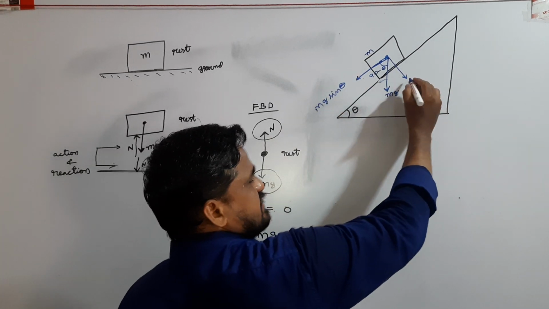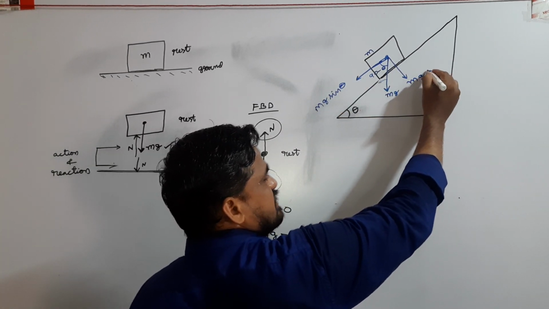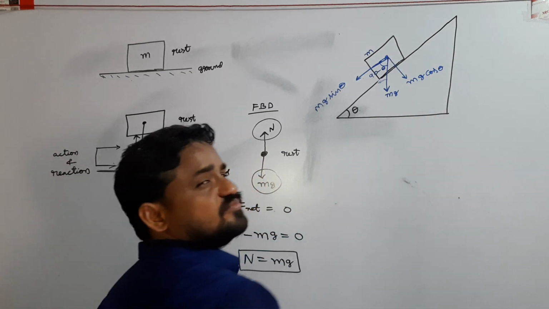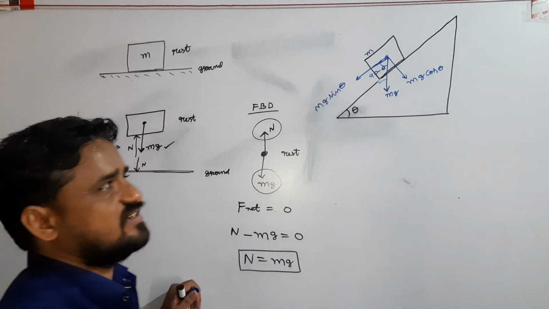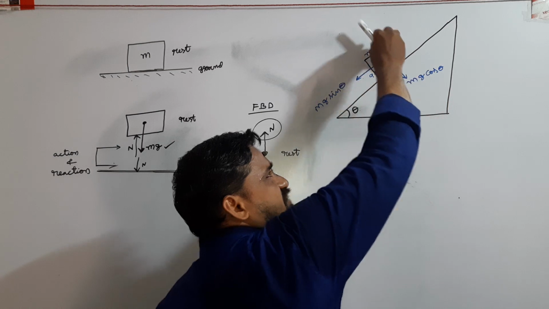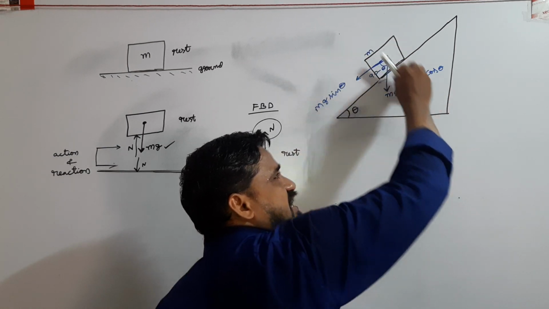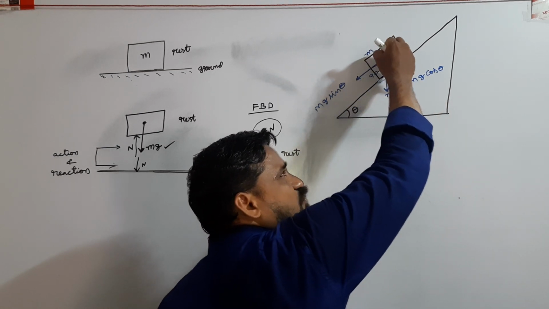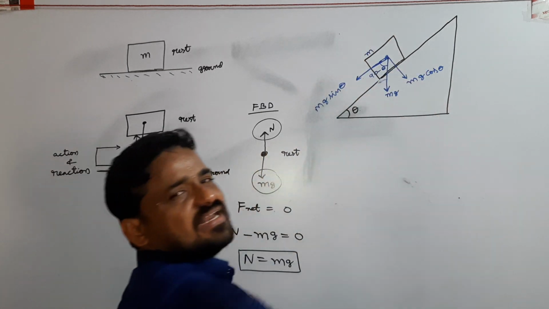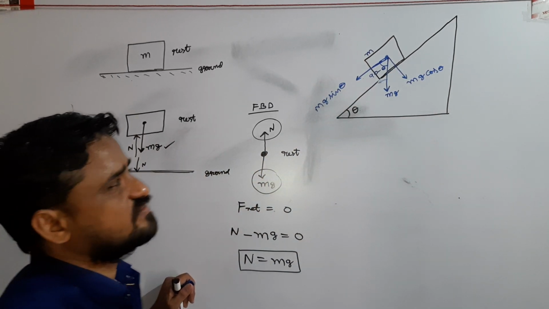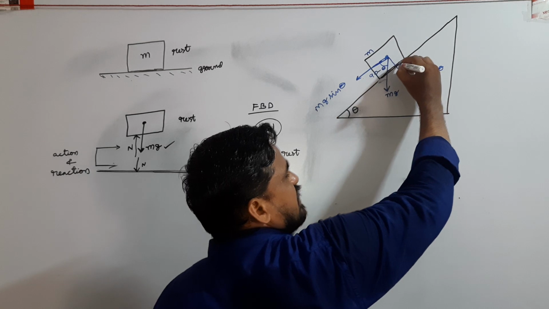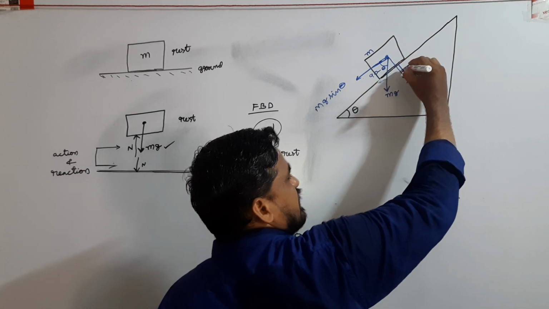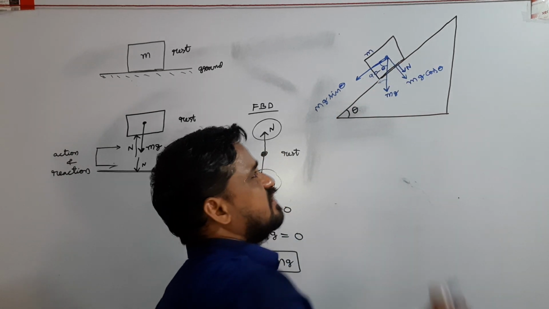Another component is mg sin(90 minus theta), which means mg cos theta. Here the component of gravitational force, mg cos theta, pulls the body perpendicular to the inclined surface. This means the body exerts force N on the inclined surface.